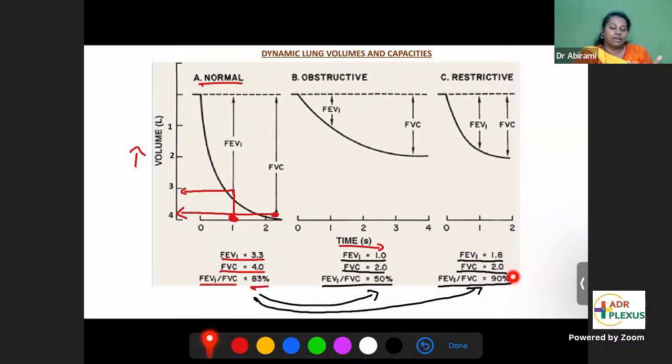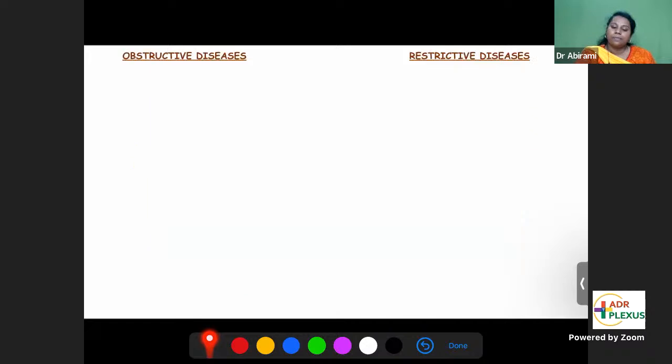You cannot predict like that because FVC is not 4 liter. Normal FVC is 4 liter, but here FVC itself is 2 liter. It is 1.8 out of 2 liter. It's not 1.8 out of 4 liter. It's 1.8 out of 2 liters. FVC itself has decreased. So that's why it looks as though the ratio is more than normal. So it's not like that. In restrictive disease, the value can go up to 90%. So this is the difference between restrictive and obstructive disease.